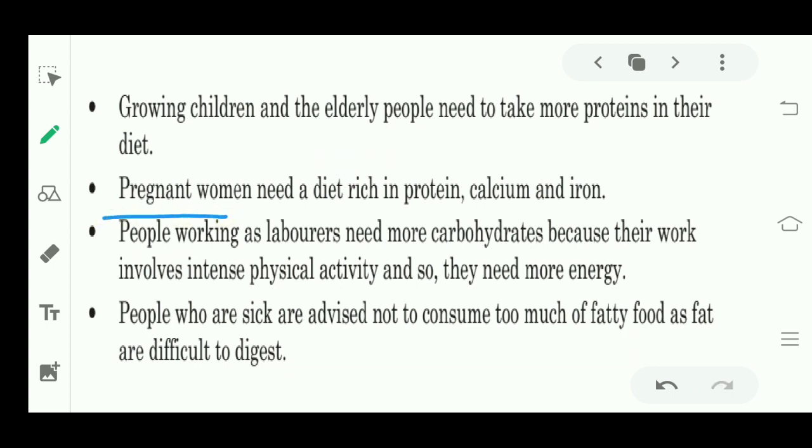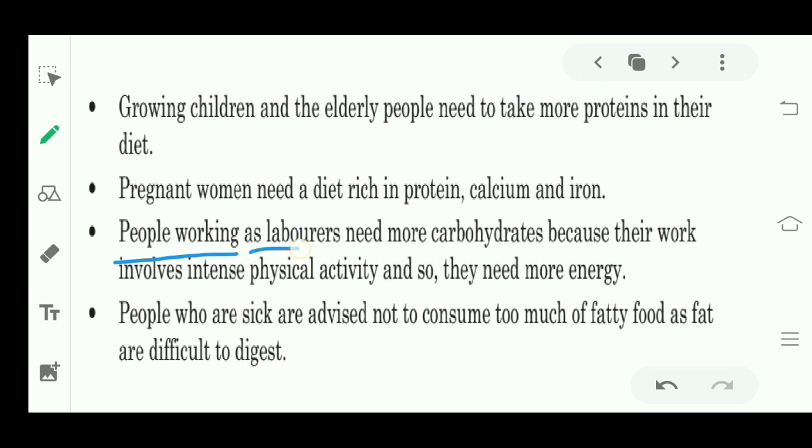That's why they need more proteins to be healthy and to grow their bodies. Pregnant women need a diet rich in protein, calcium and iron. A pregnant woman is a woman who is going to give birth to a new child, right? They need protein, calcium and iron in their diets.